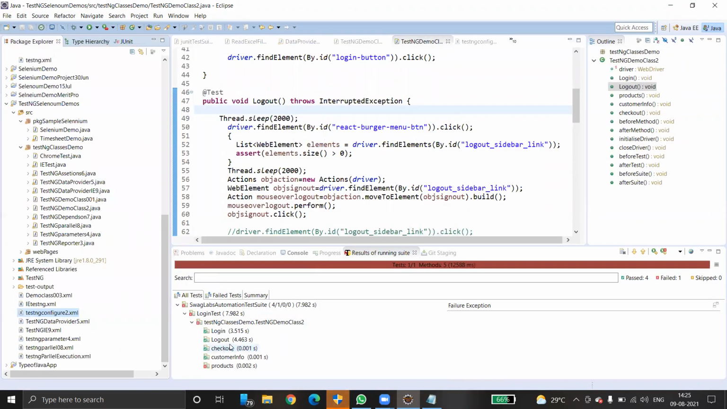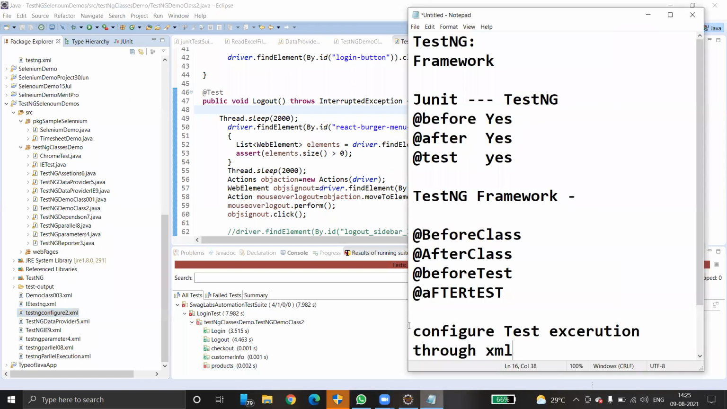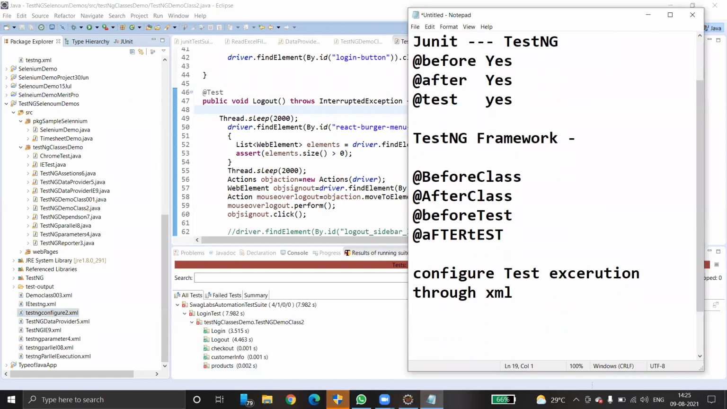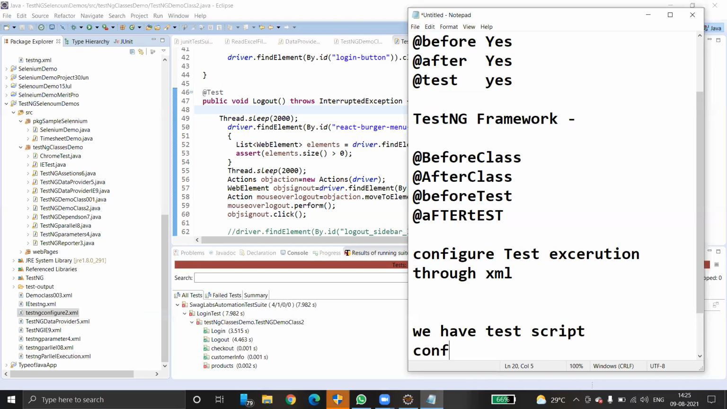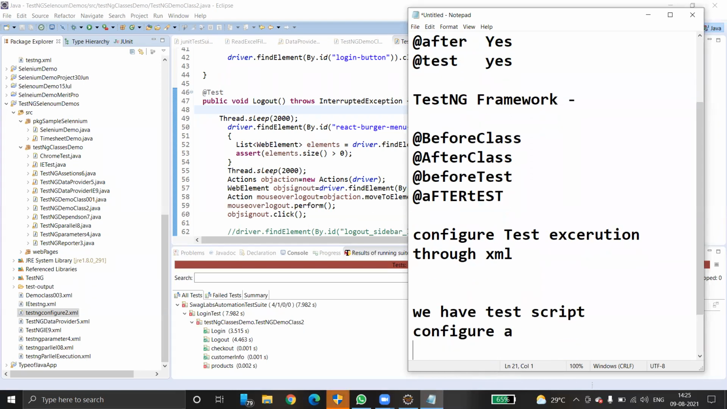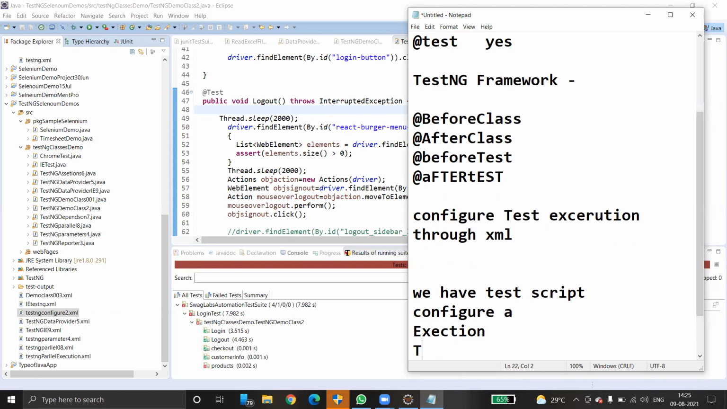See, login, logout, checkout, customer information, and product. Everything is working fine. So now execution is over, configuration is over. We have created test scripts. After that, we did the configuration and executed the test cases. Execution is also over. Now, what is the next step? Test results. We need to check and report the test results, right?